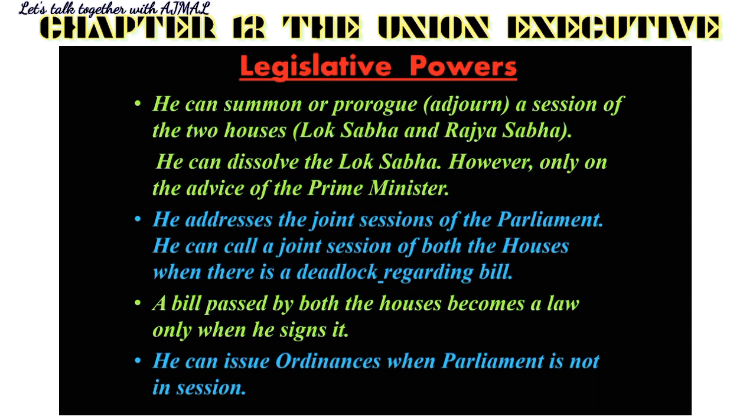In case the president refuses and says, no, go and make changes in this particular bill, I am not going to sign it, it will not become a law until the president has signed it. So it is the president who has the power to prevent a bill from becoming a law. A bill which is passed by both the houses has to be signed by the president to become a law. Then the next one is he can issue ordinances when parliament is not in session.